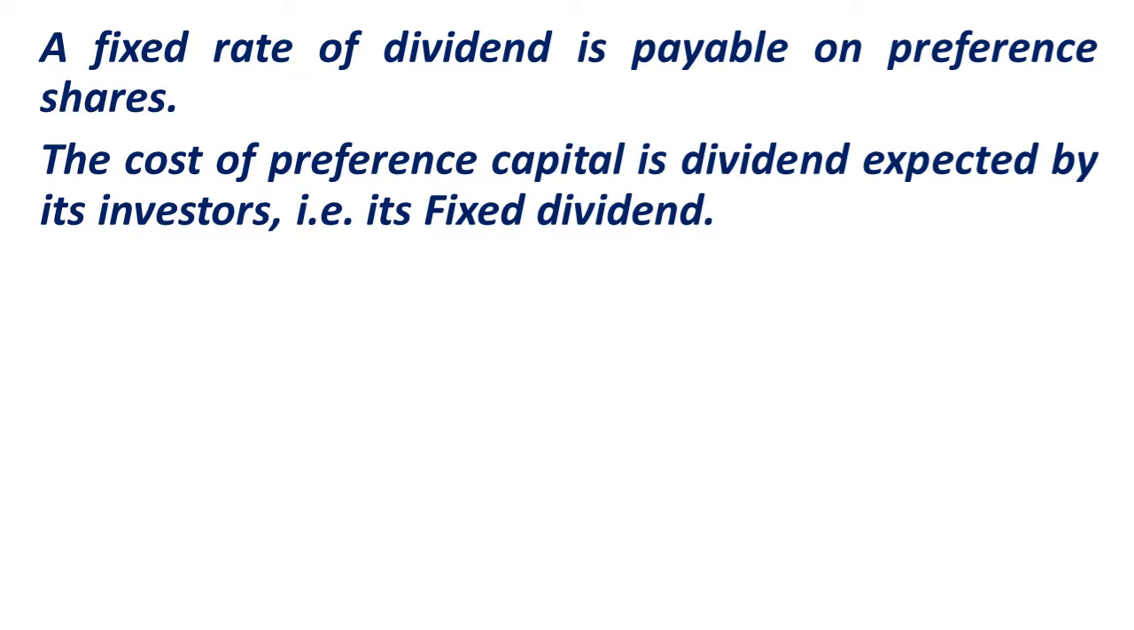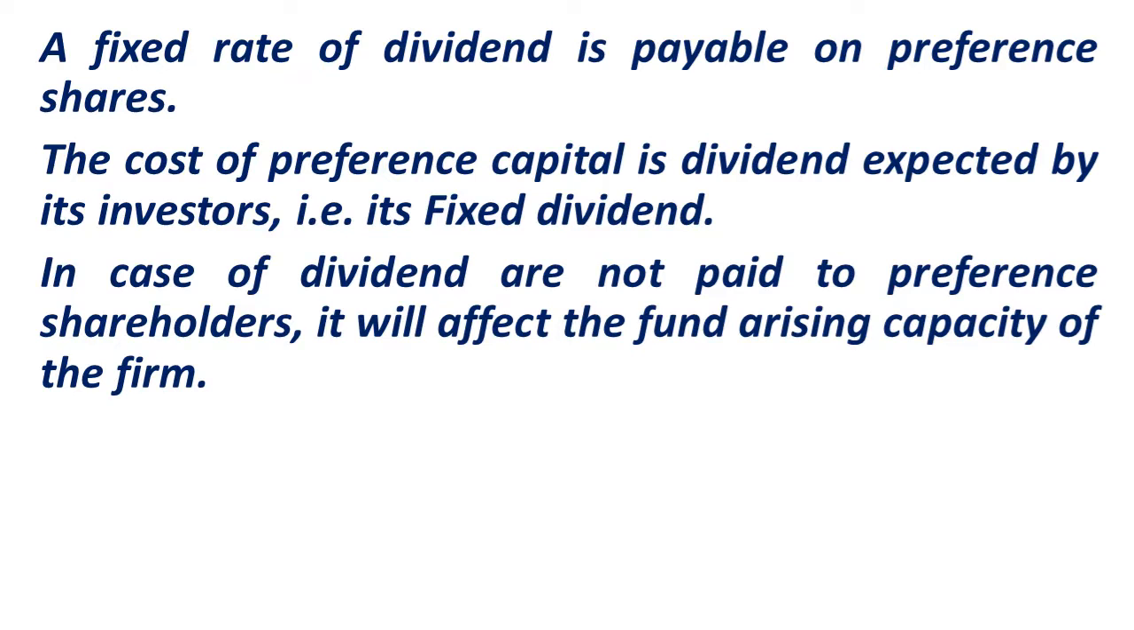The cost of preference share capital is the dividend expected by the investors who have invested money in the form of preference shares. That is fixed in nature, as you are already aware. If dividends are not paid to the preference shareholders, it will affect the fundraising capacity of the firm. If the company doesn't pay the dividend on time to the preference shareholders, it will have an adverse impact on the fundraising capacity. The investors will not trust the company, and they will not invest in the company. So that is the most important criterion.